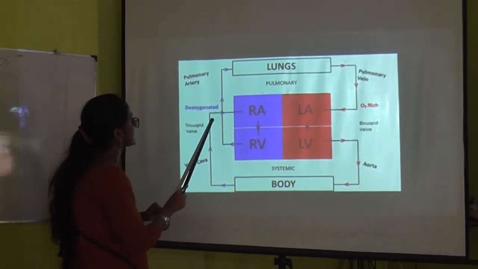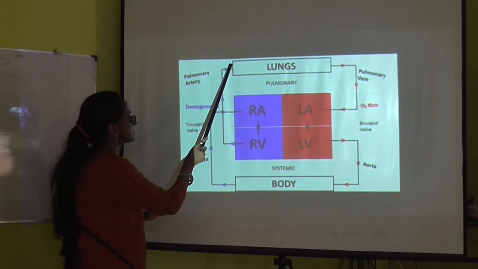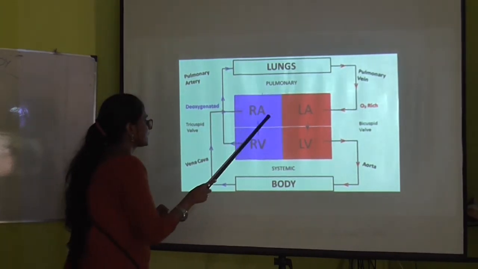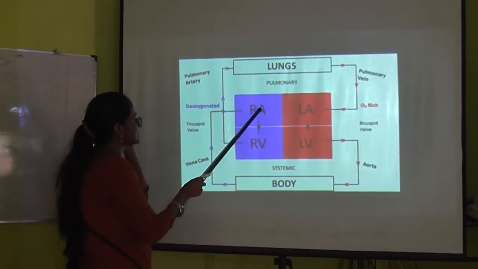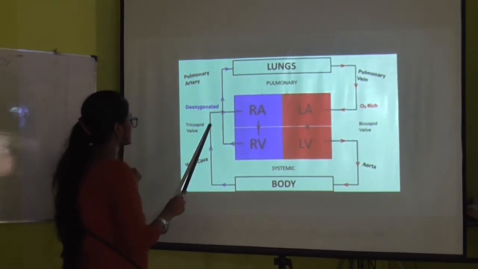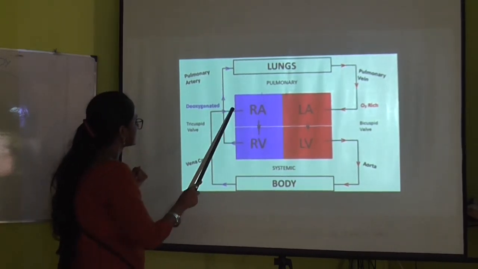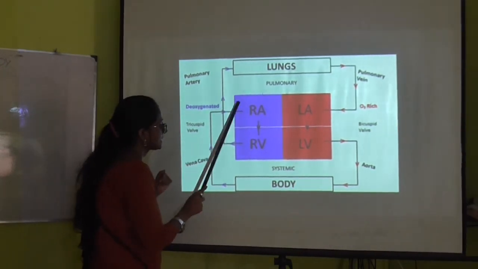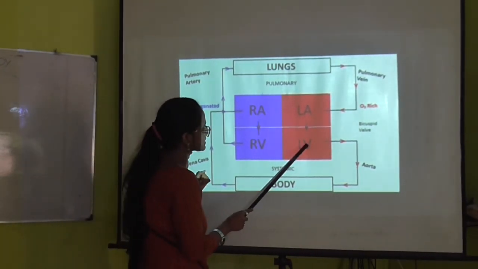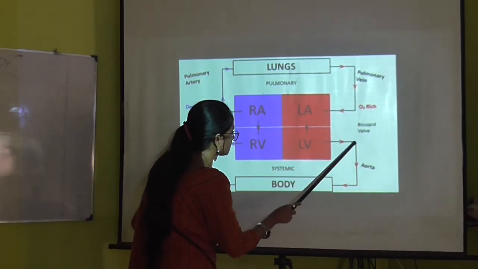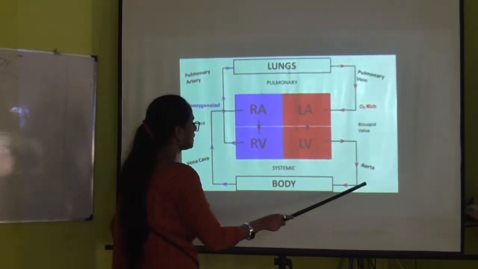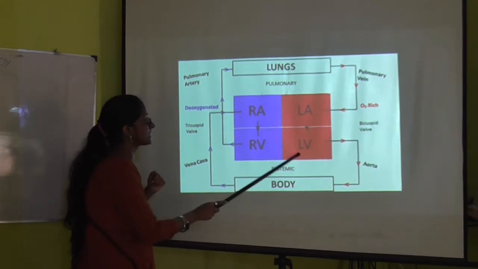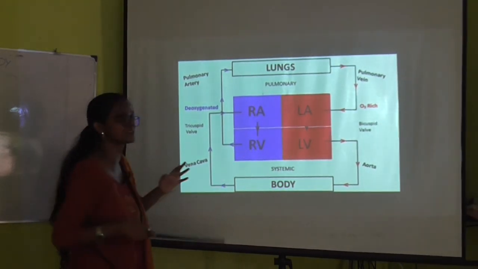It is sending the blood to the lungs. Clear? And on the next, the right atrium is receiving the blood from the body, and what is the left ventricle doing? It is sending the blood through the aorta to the different parts of the body. So it is occurring in a diagonally opposite manner.